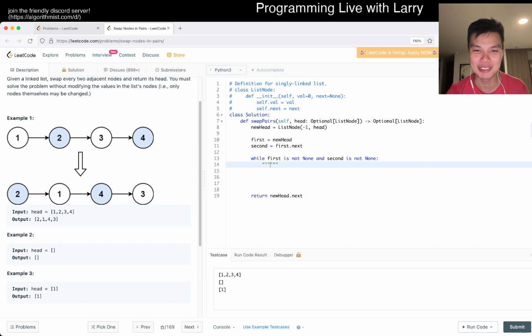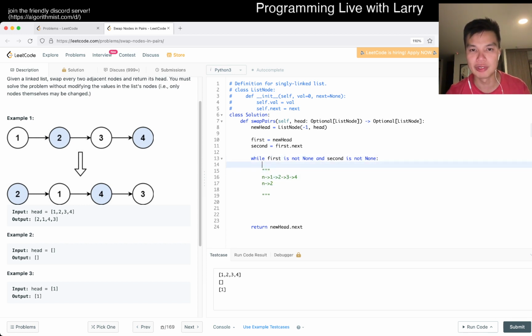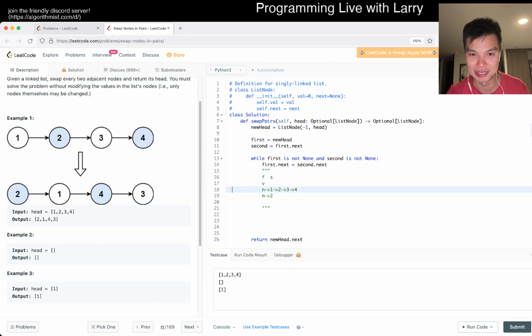Can I do ASCII art? Okay, let's maybe try to do ASCII art a little bit. Let's see how that goes. All right, so we have this ASCII art, and we have this new head thing. So let's do n for new head, and now we want new head pointing to 2, right? So that means first dot next is equal to second dot next, right? Because the first node points at n, and the second node points at the 1, right? Here we can maybe do some crazy ASCII art.